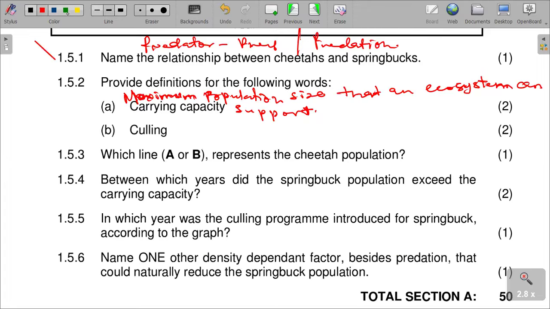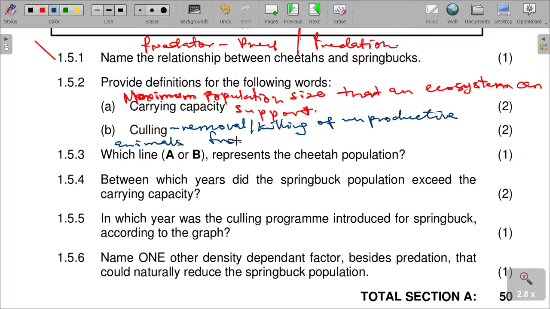In other words, it's the removal or killing of unproductive animals, or inferior animals which are old for breeding, from a herd or a flock. We call that culling.